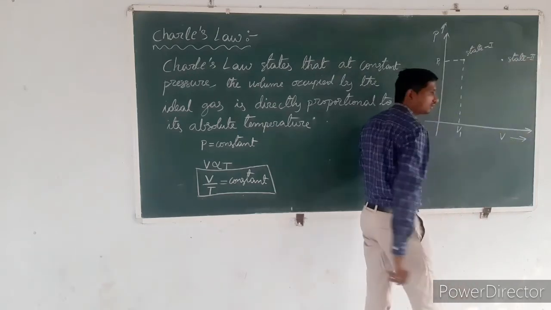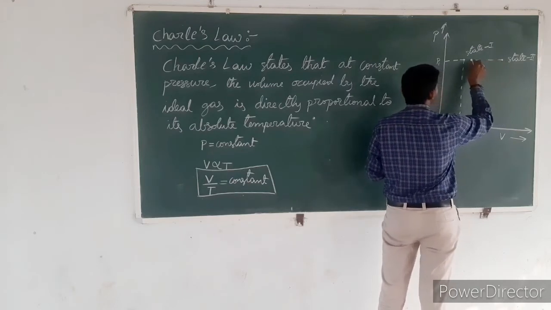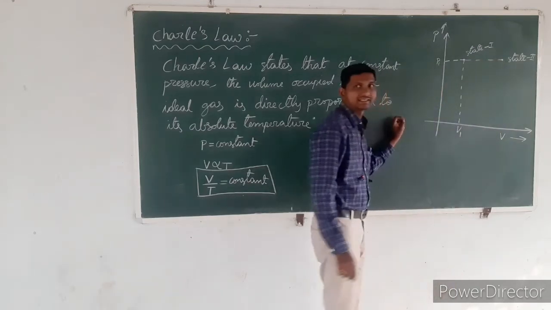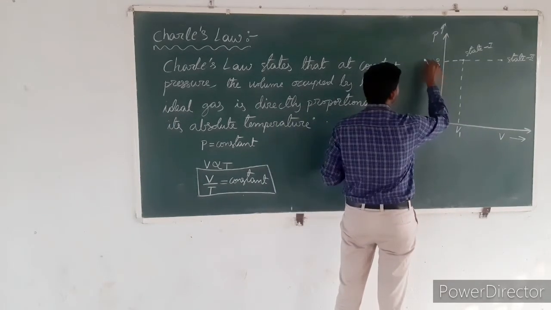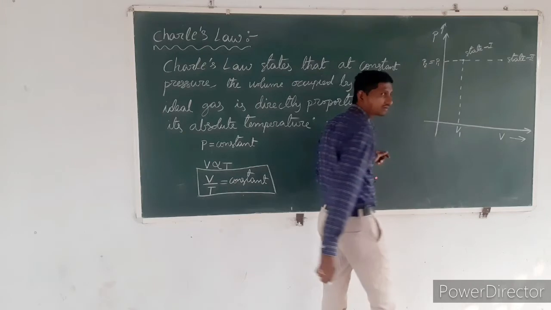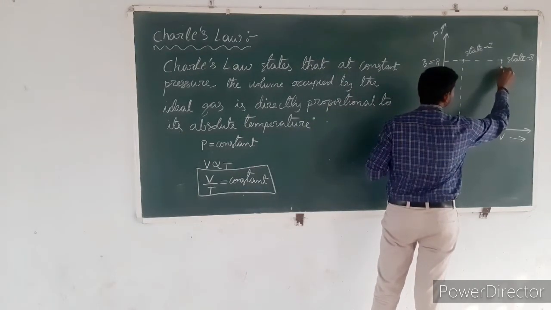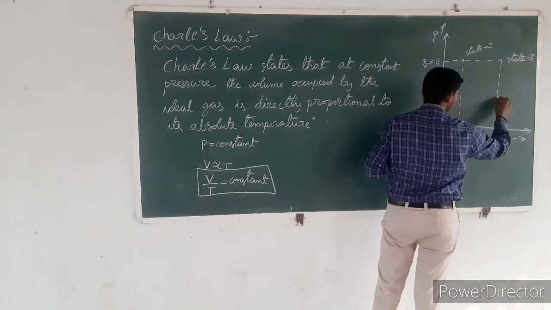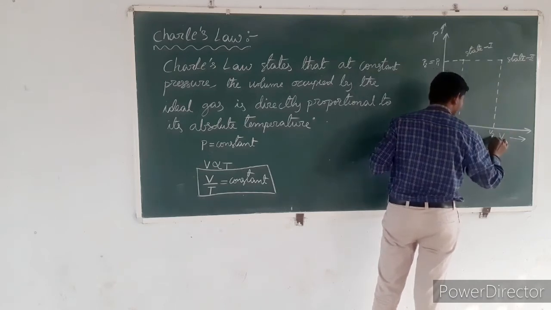Here the pressure of the system at state 2 is P2. That means P1 is equal to P2. At state 2, the volume of the ideal gas is V2.